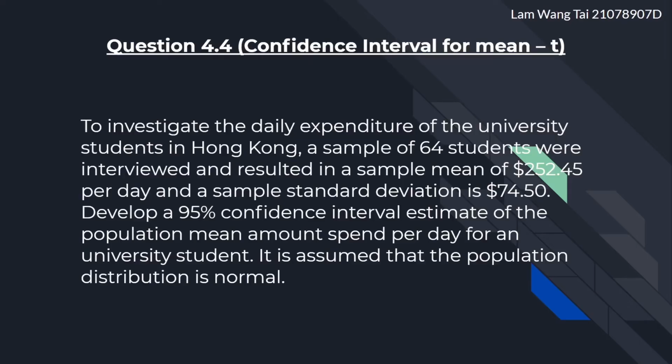And now we'll move on to question 4.4. To investigate the daily expenditure of the university students in Hong Kong, a sample of 64 students were interviewed and resulted in a sample mean of $252.45 per day, and a sample standard deviation of $74.5. Develop a 95% confidence interval estimate of the population mean amount spent per day for a university student. It's assumed that the population distribution is normal.